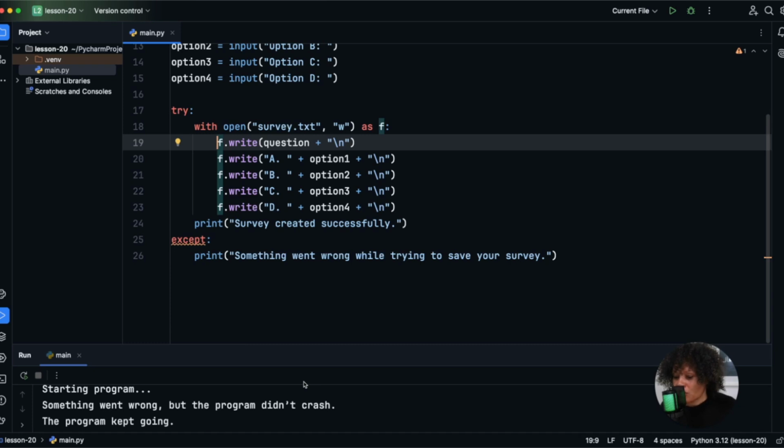So we're going to start by trying to open and read the file that contains a survey. If the file doesn't exist, then that means that there's a problem reading it. So we'll catch that with a try and except.